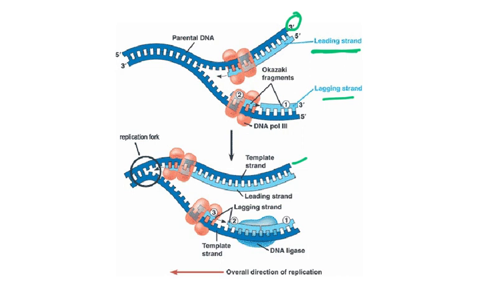Now remember, this is the template strand, the original DNA. So this is the template strand and this is the template strand. The one in dark blue is the template strand. And then you can see the enzyme DNA ligase joining the Okazaki fragments together. So you've got the Okazaki fragments here, and joining them together is the DNA ligase. I'm sure they're going to set you MCQs on this. And you can see how the replication fork keeps on extending. You see it was here, now it is here, so it keeps on extending. Then we would have another Okazaki fragment here being made. So more Okazaki fragments, and then of course joined by DNA ligase.